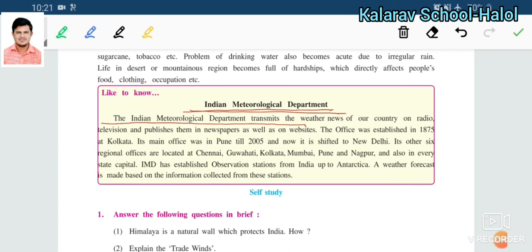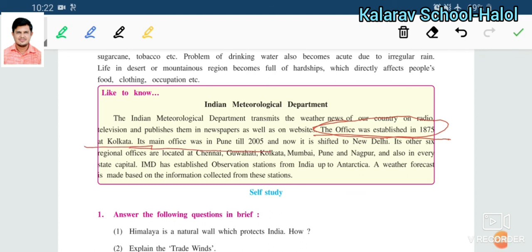The Indian Meteorological Department transmits the weather news. In the news bulletin, you can see the news related to the weather. It is displayed by the Indian Meteorological Department of India. So on radio, television, newspaper and websites on the internet, you see that it was declared by the Meteorological Department of India. This office was established in the year 1875 in Calcutta.